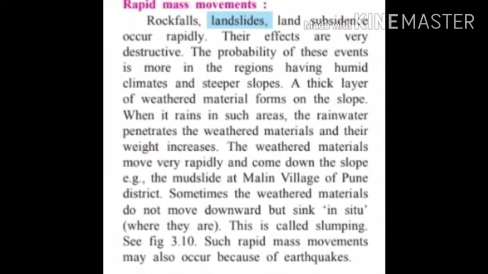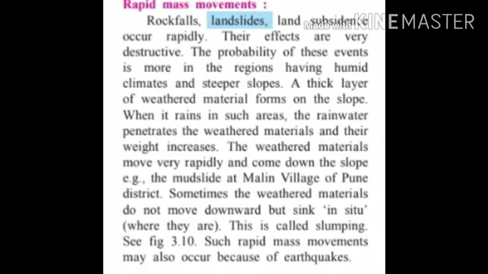Rockfalls, landslides, land subsidence occur rapidly. Rapid mass movements like rockfalls, landslides, land subsidence, etc. occur mostly in the regions having humid climates and steeper slopes because such kind of movements happen rapidly. What are the characteristics of rapid mass movements?